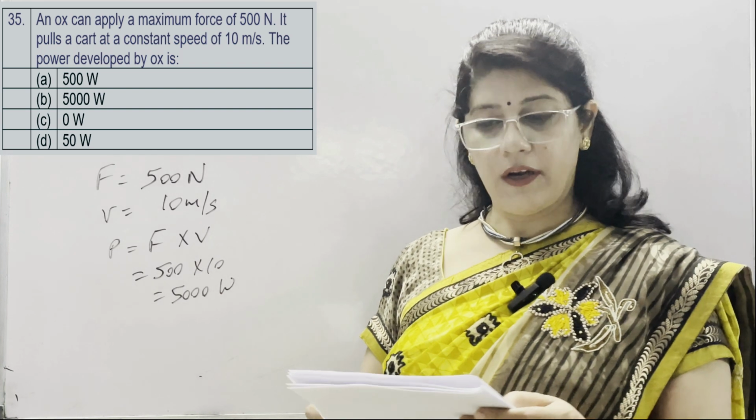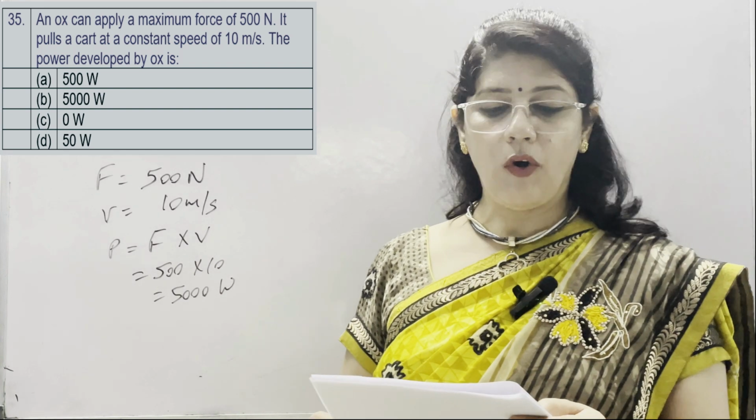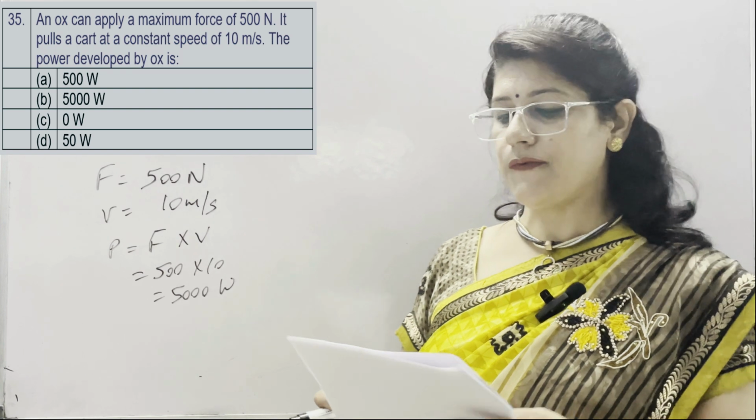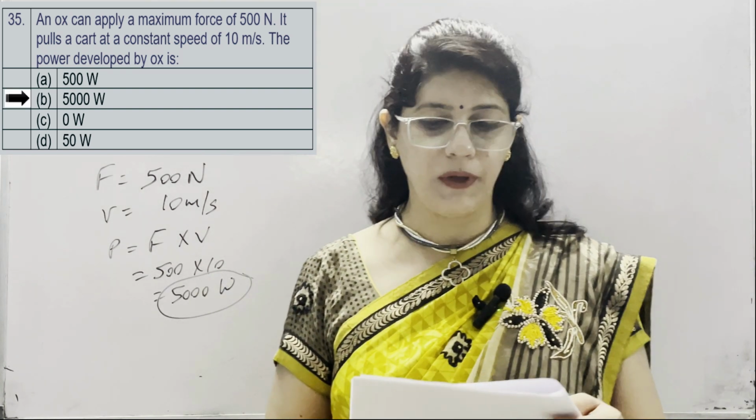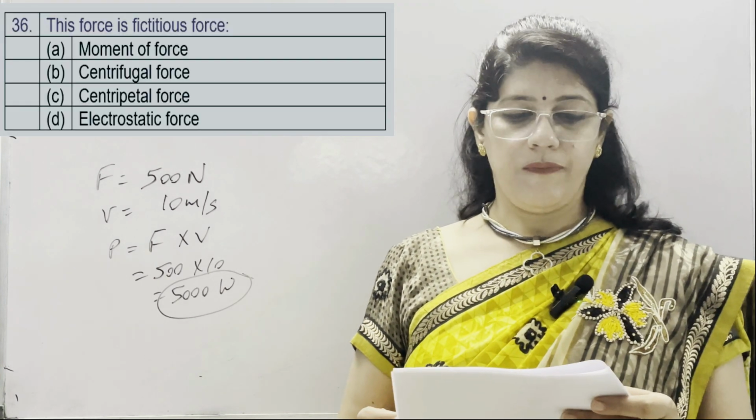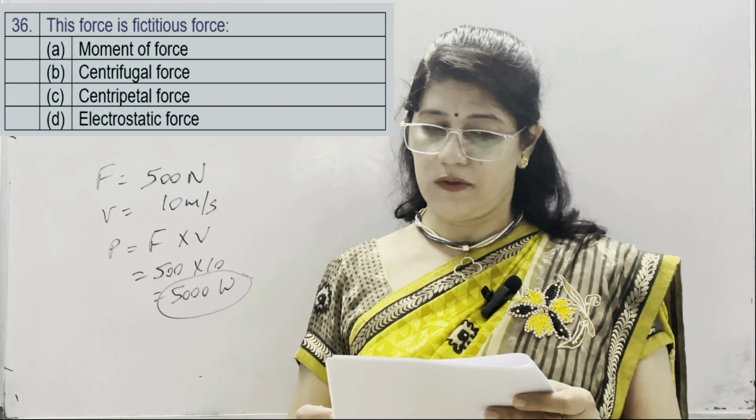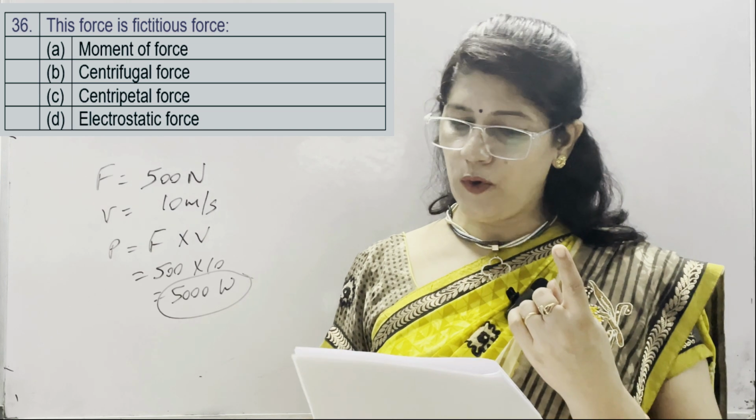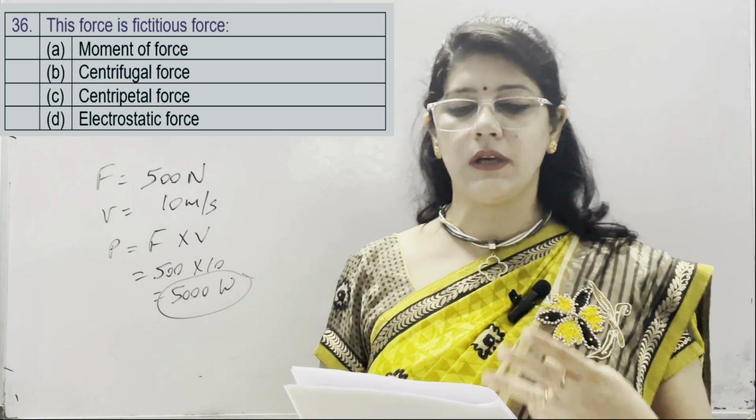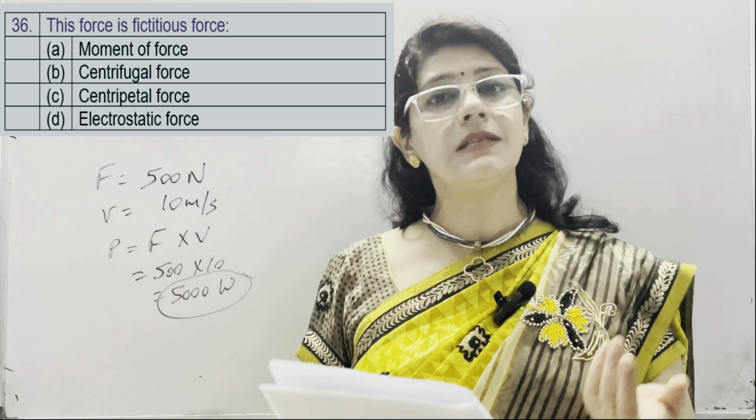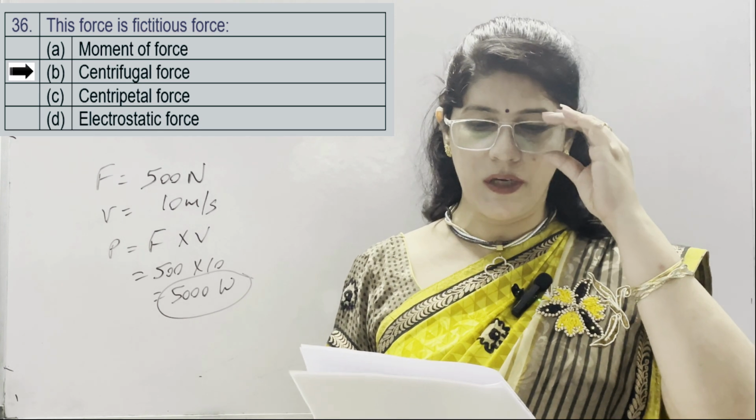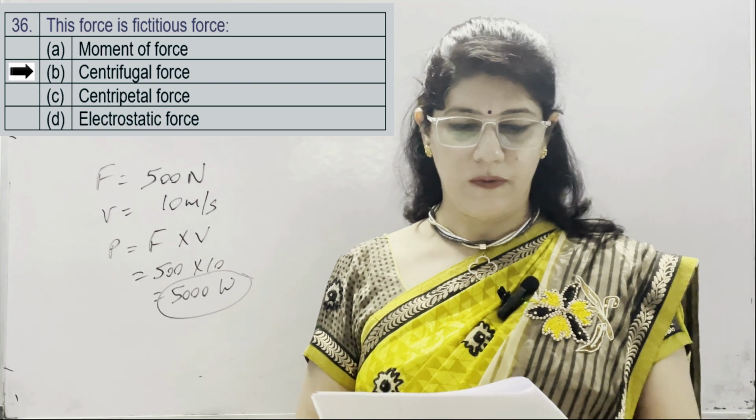First option is 500 watt, B is 5000 watt, C is 0 watt and D is 50 watt. So correct answer is 5000 watt, which is option number B. 36. This force is a fictitious force. A is moment of force, B is centrifugal force, C is centripetal force, D is electrostatic force. So correct answer is centrifugal force, because we know that this is not a real force.